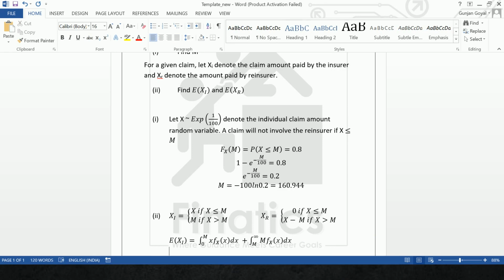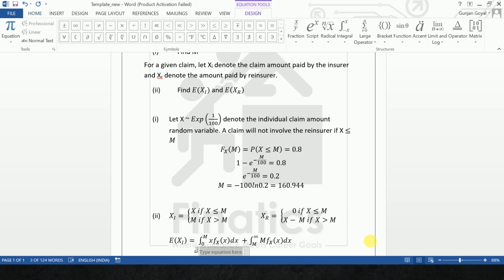And then we'll press tab, equal to, again alt equals to, you need to solve this.